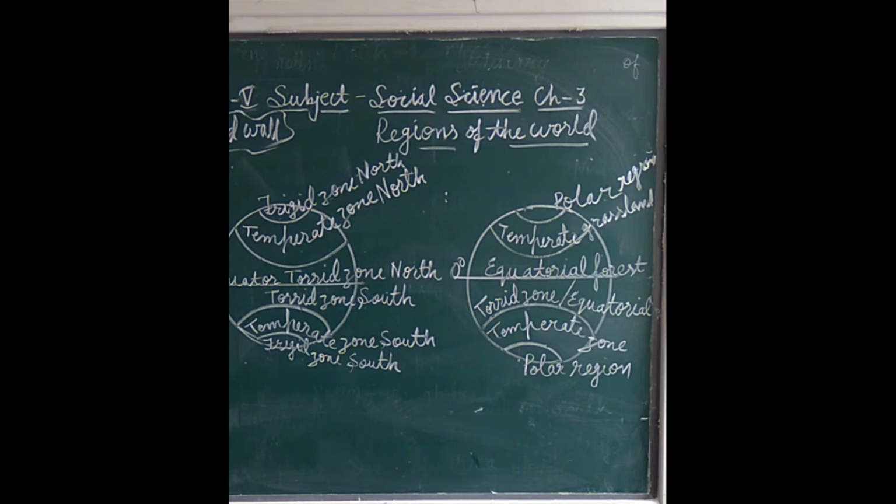Now then, students, in this chapter we studied some points. Polar region, it is in the frigid zone. Temperate grassland, it is in the temperate zone. Equatorial forest is in the torrid zone, and desert is also in the torrid zone. Two types of desert, hot and cold. Why do we call it a desert? Because of lack of rainfall. Polar region, it is in the frigid zone.